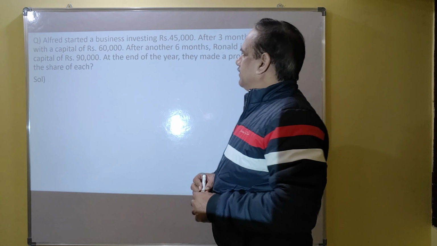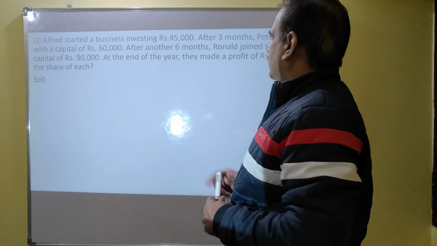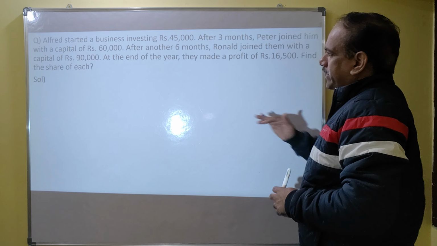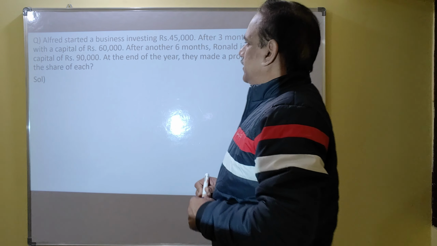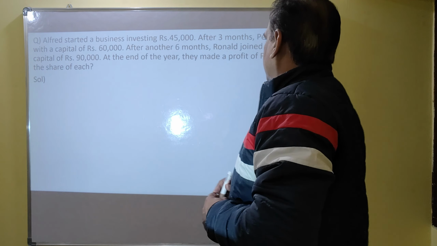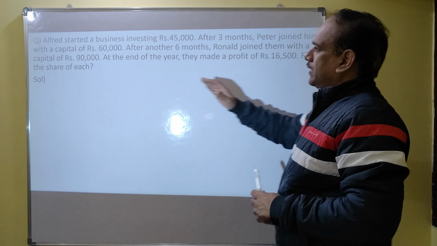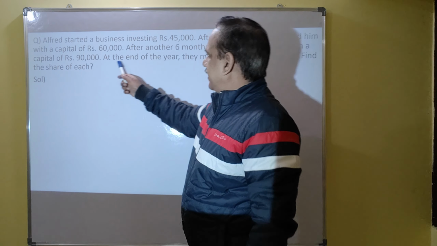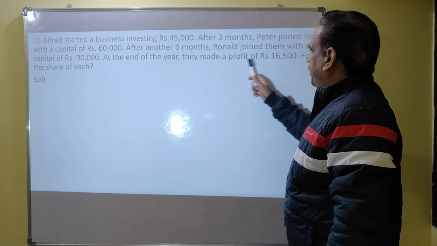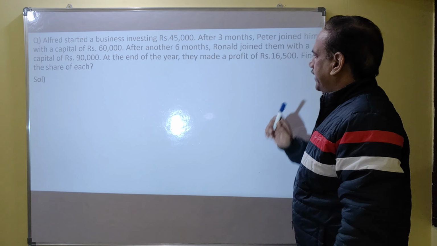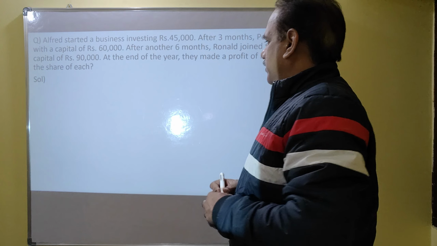Alfred started a business investing 45,000. After 3 months, Peter joined him with a capital of 60,000. After another 6 months, Ronald joined them with a capital of 90,000. At the end of the year, they made a profit of 16,500. Find the share of each.